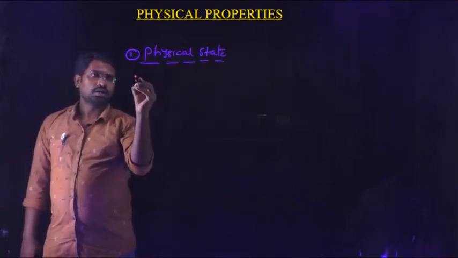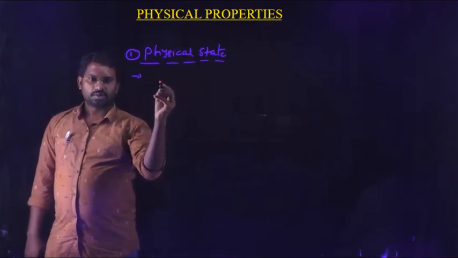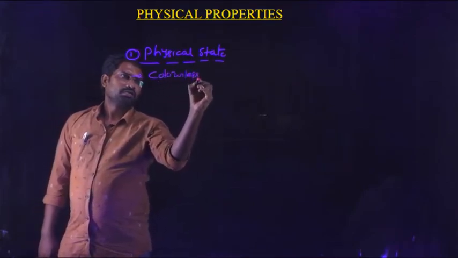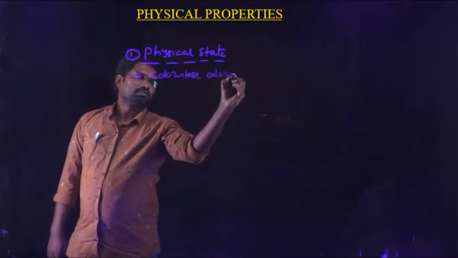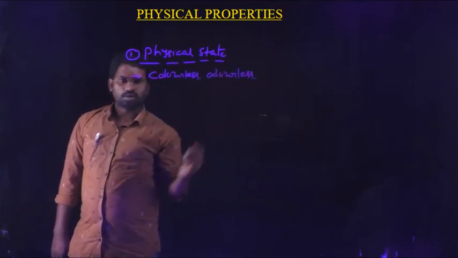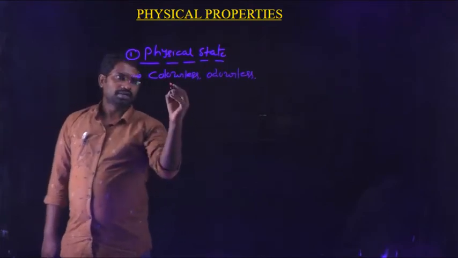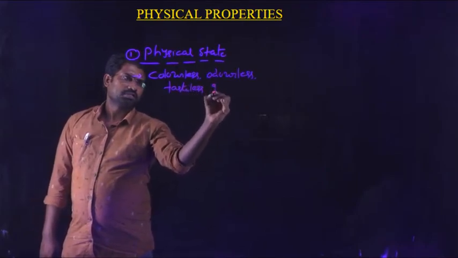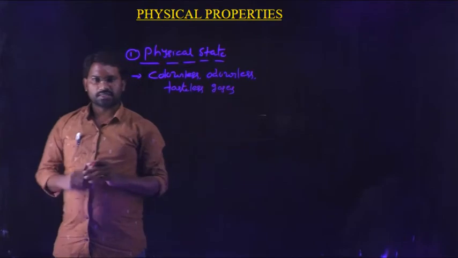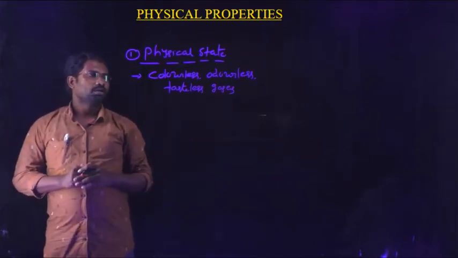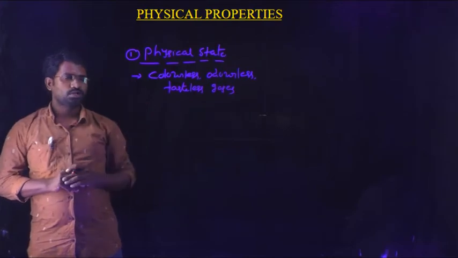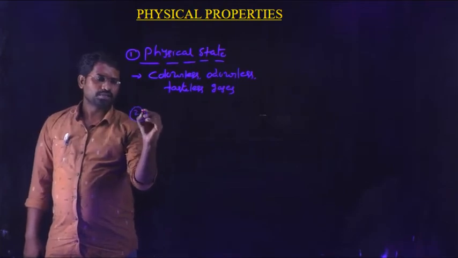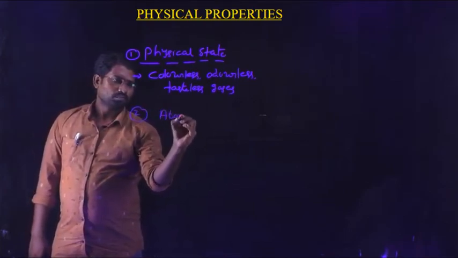Generally all these group 18 elements, which are nothing but noble gases, are colorless, odorless, and tasteless gases. All these are gases, but they do not have any color, odor or any taste. So this is the physical state of the noble gases. And the second property, atomicity.